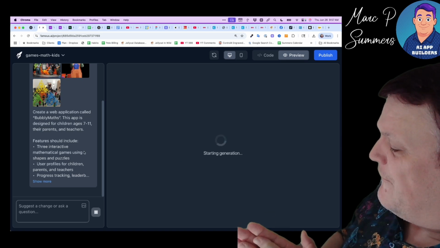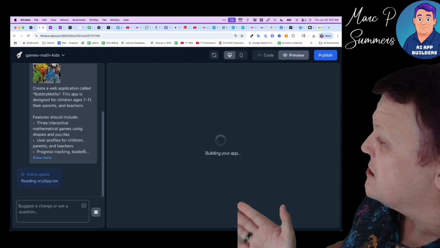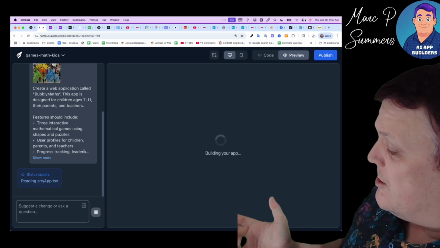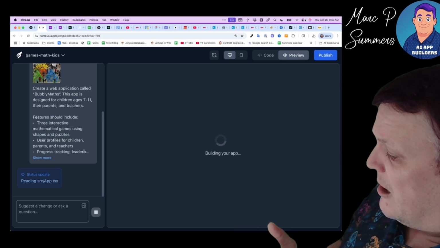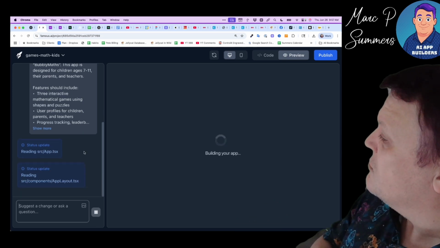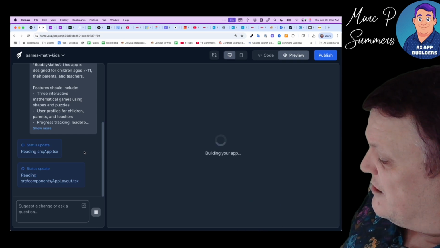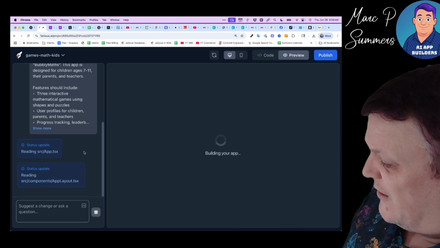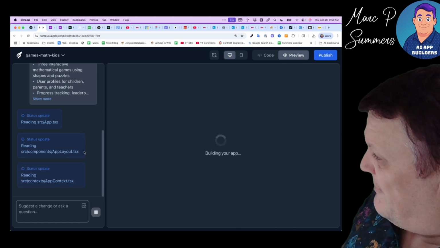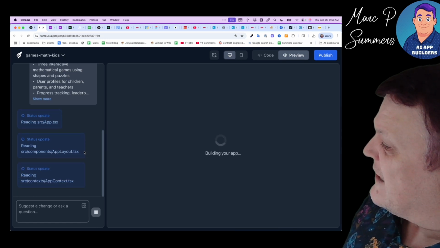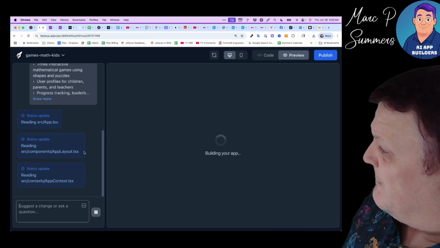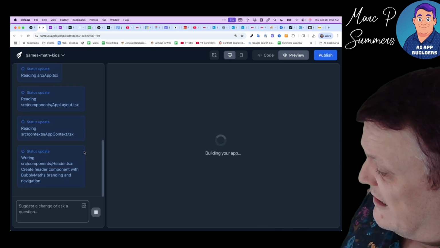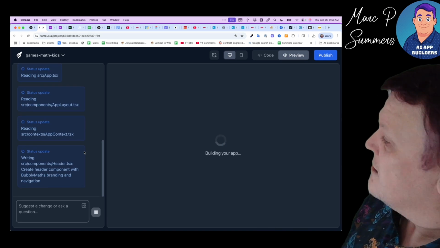So just to clarify, there are three different options with Famous when you're creating an app. There is a web app, which is a web-based app that can still be used on a mobile using the mobile browser, but it's also more widely available to be used on other devices such as a desktop, laptop, or iPad, and so forth. The other thing is there's no barrier to entry with a web app because you don't have to install anything. You just click on a link and there it is.